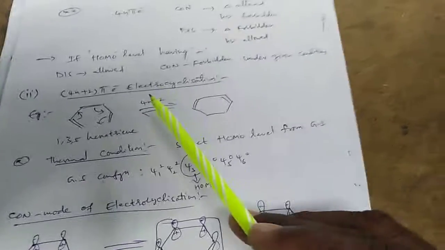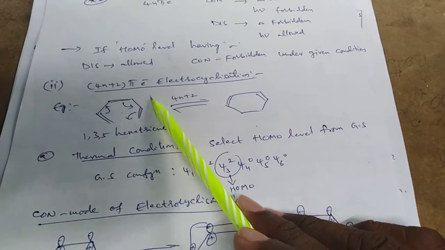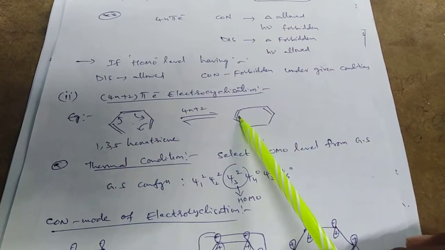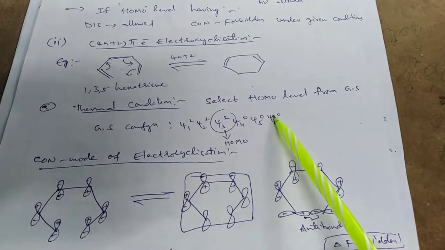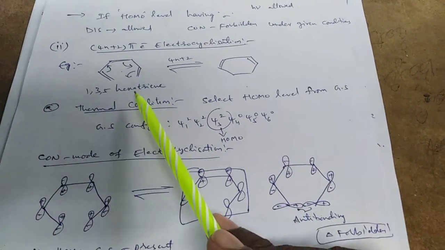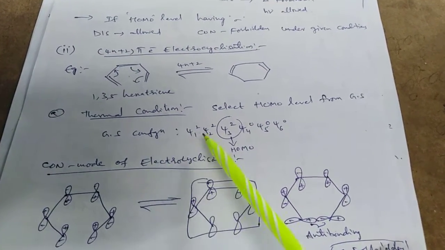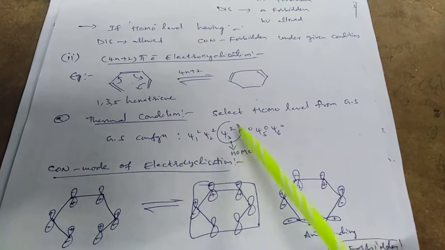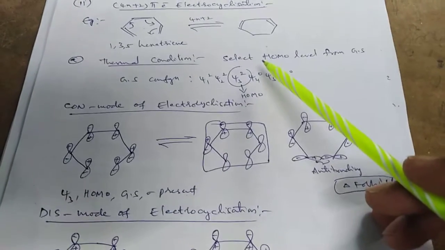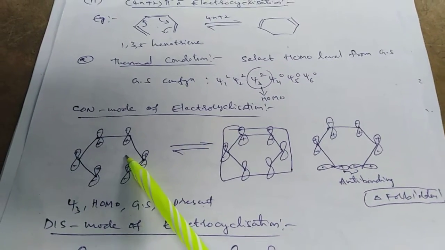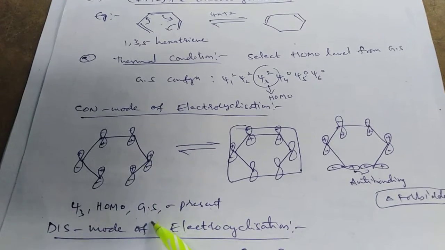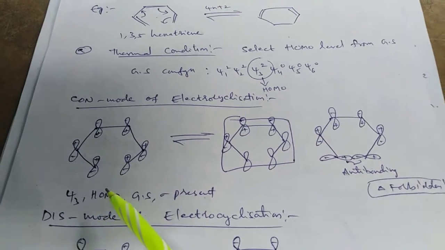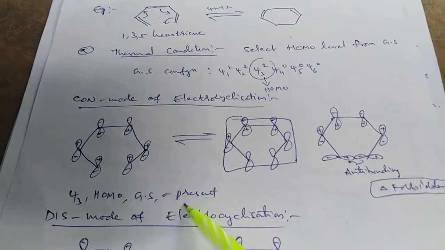Next, we are taking the 4n plus 2 pi electron system. The best example is 1,3,5-hexatriene because it has 6 pi electrons. For the thermal condition, select the HOMO level. For 1,3,5-hexatriene, the ground state configuration is Psi1 squared, Psi2 squared, Psi3 squared. It has a total of 6 pi electrons. HOMO is Psi3. For the ground state configuration, sigma is present because it has a mirror plane.